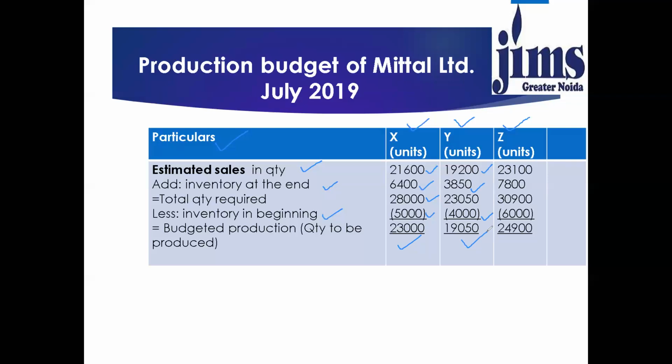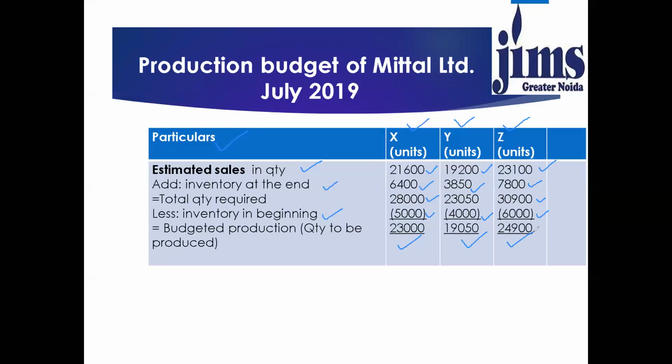Same way for product Z, estimated sale units is 23,100 units. Then we'll add the inventory at the end, which is 7,800 units. That will be 30,900. And here we will deduct the inventory in the beginning, which is 6,000 units. So for product Z, the quantity to be produced is 24,900.